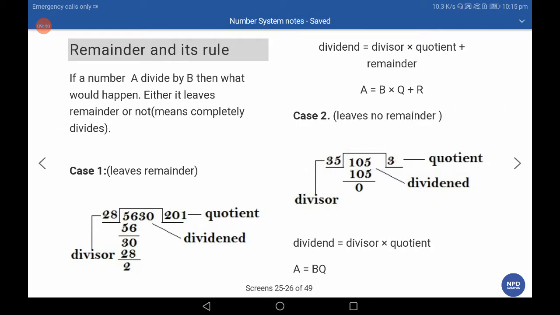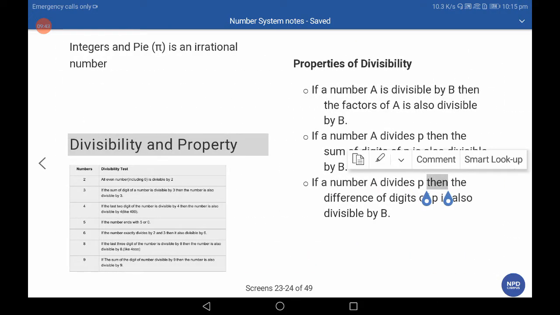Some other divisibility factors, such as divisibility by 12, apply to any composite number, and we can utilize these rules. Divisibility by 12 means when a number is divisible by 3 and 4 both, then that number is also divisible by 12. Divisibility by 15: when a number is divisible by 3 and 5 both, then it is also divisible by 15. Divisibility by 14 means when a number is divisible by 2 and 7 both, then it is also divisible by 14. Divisibility by 18: when a number is divisible by 2 and 9 both, then it is also divisible by 18, and so on.